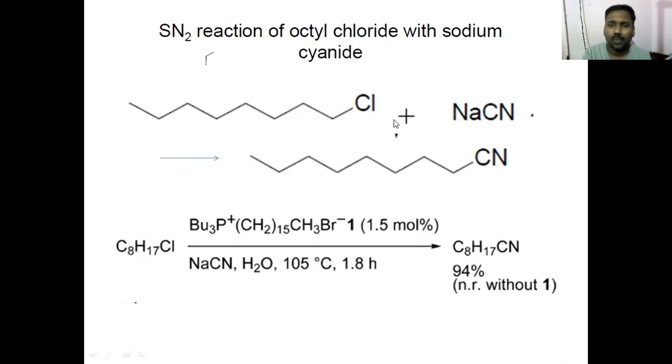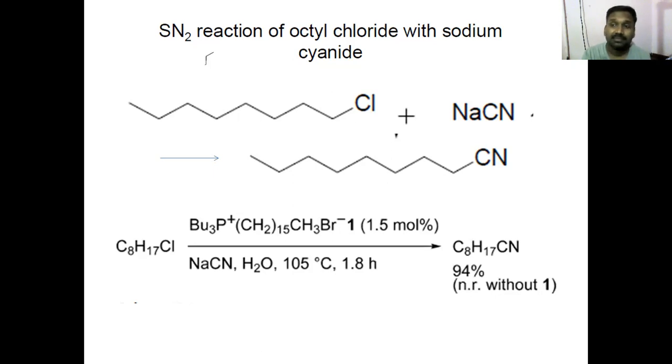If you do this directly, adding sodium cyanide, water, and maintaining a temperature and reaction duration, absolutely no result. Product is not formed at all because your NaCN sits in water. Your octyl chloride will be in your organic solvent, so it doesn't go at all.